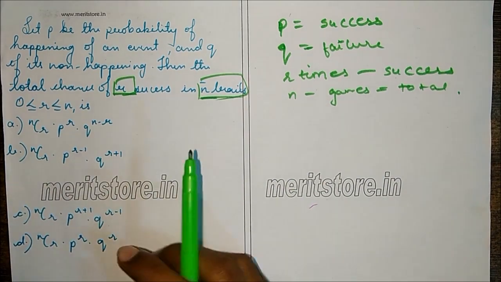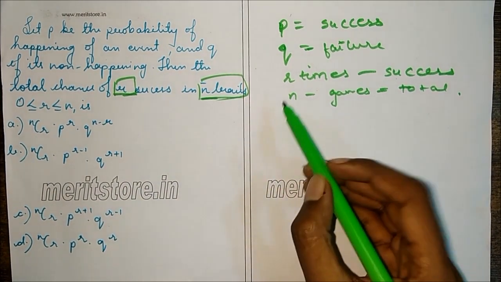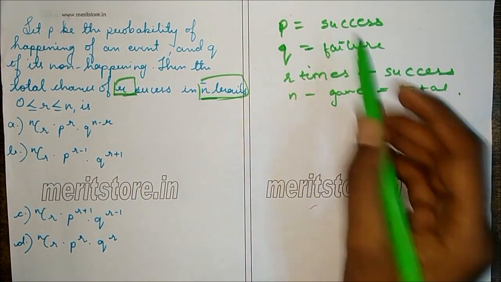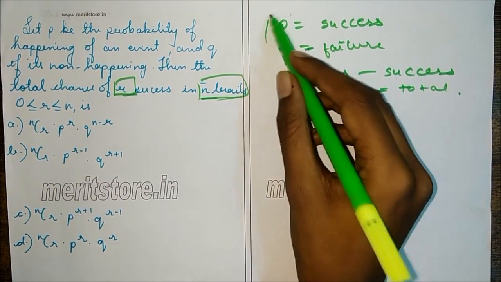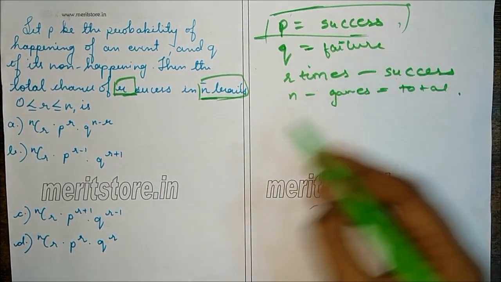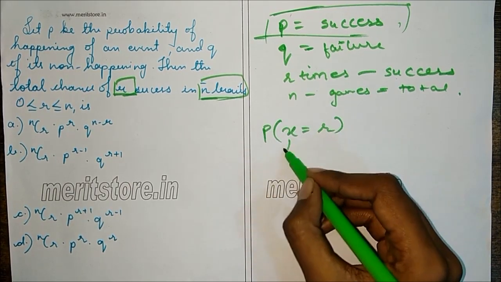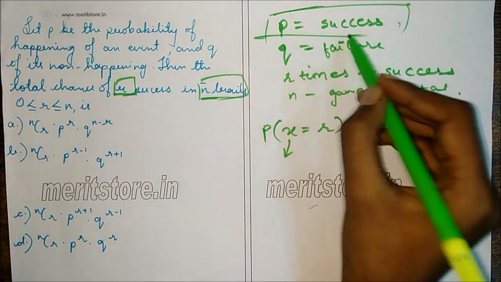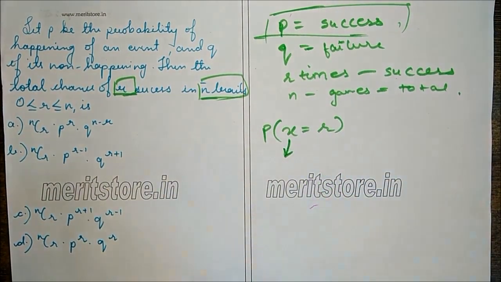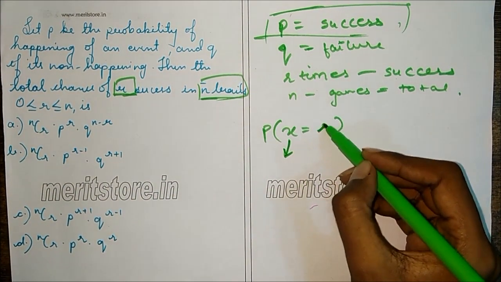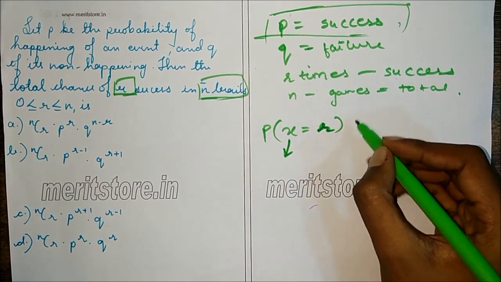So this is a binomial distribution. So probability of an event happening is P of x is equal to R, where x is the number of events that we want. Here we say R success.